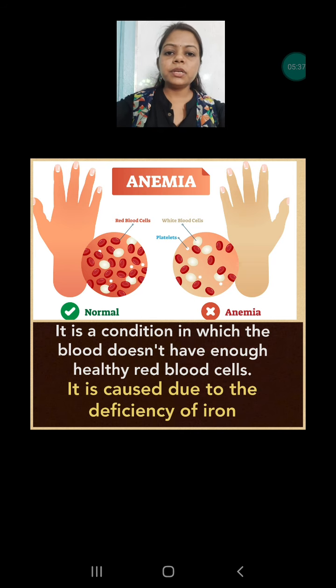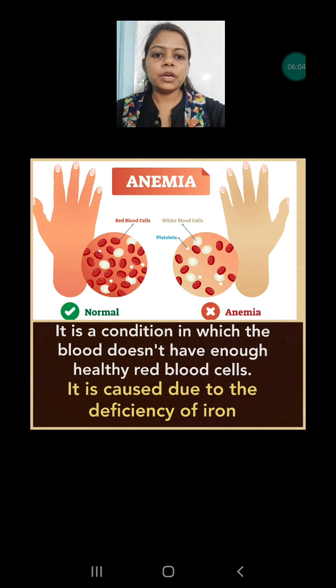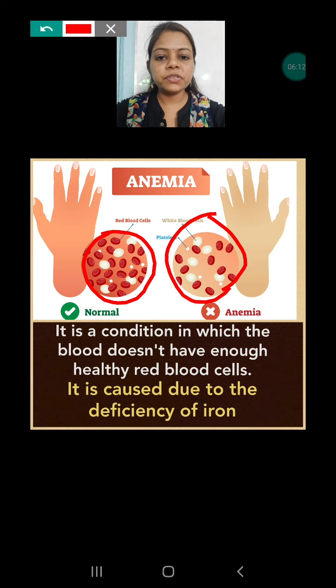Next we are going to discuss anemia. Anemia is a disease which is caused due to the lack of iron. Iron is a mineral which, if it is not present in the body, then our hemoglobin level will also reduce. In our blood there are many components, and out of that one is RBC, red blood cells. As you can compare in these two pictures, the red color pigment you are seeing is RBC.